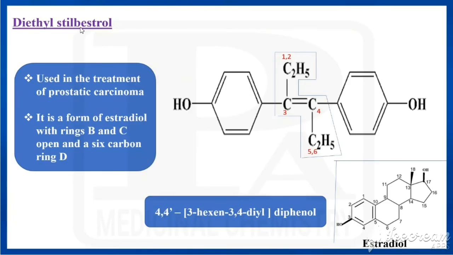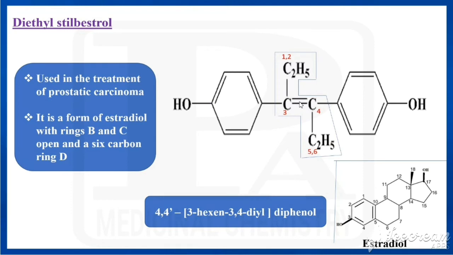Next drug is called diethyl stilbestrol. So what is the structure for diethyl stilbestrol? It is having one phenyl ring, in that 4th position is connected to a hydroxy group. Here it is also having one more phenyl ring, that is also having a hydroxy group in 4th position, and those two are connected to 3rd and 4th position of a hexene ring. So it is having 6 carbons. Here 2 carbons, 3, 4, 5, 6. So totally 6. 6 means it is the hexane, but because of the presence of the double bond, it is called the hexene.